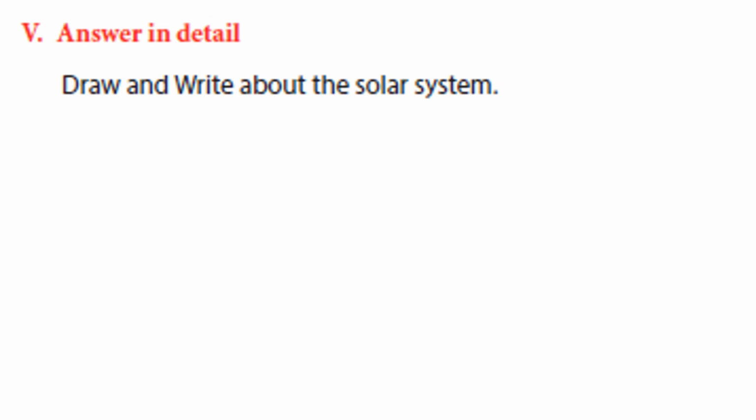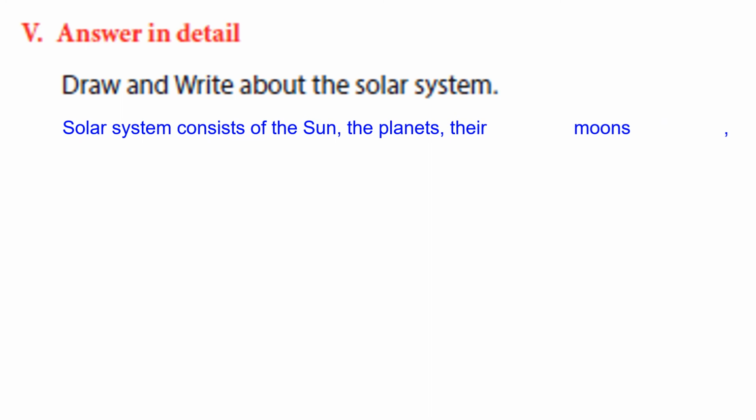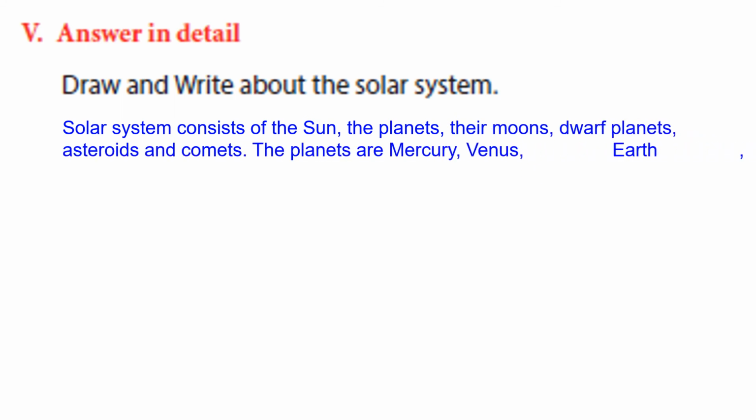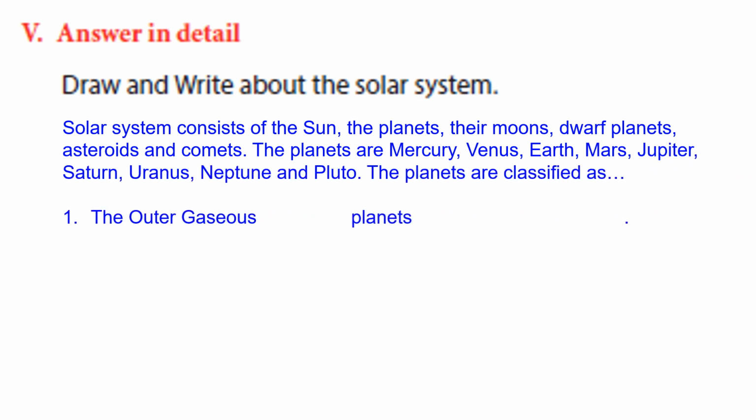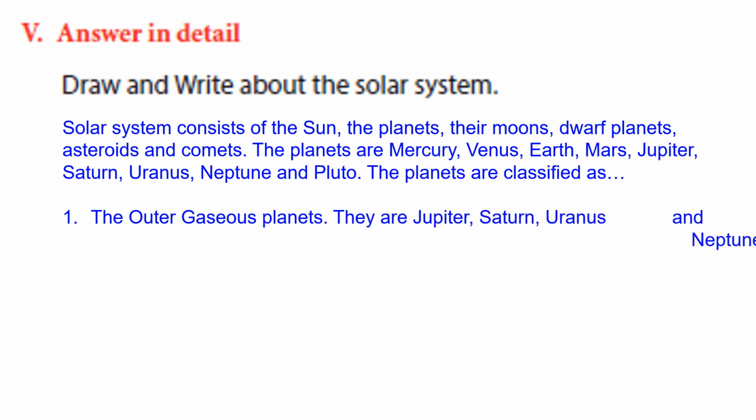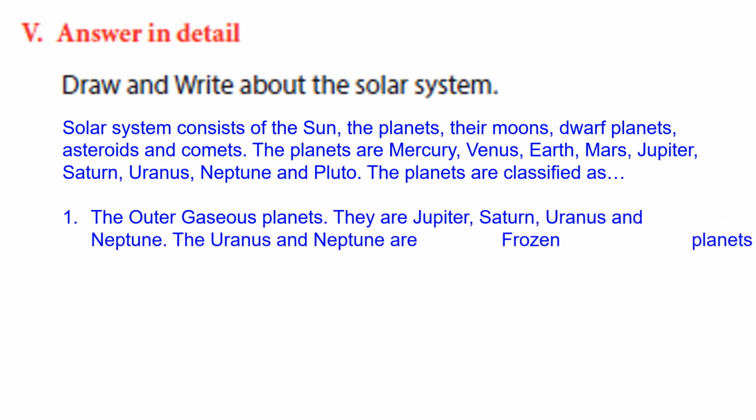Next we will see draw and write about solar system. Let us write about solar system. It consists of the sun, the planets, their moons, dwarf planets, asteroids, and comets. The planets are Mercury, Venus, Earth, Mars, Jupiter, Saturn, Uranus, Neptune, and Pluto.